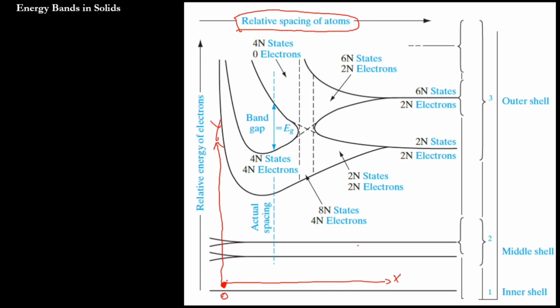As we travel from the origin in this direction, the interatomic space is increasing. As we travel along the y axis direction, the energy is increasing. That's the concept. Are you getting me? So relative energy is on the y axis and interatomic spacing on the x axis.